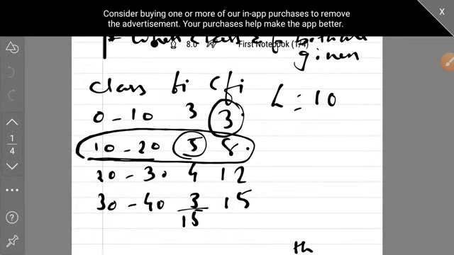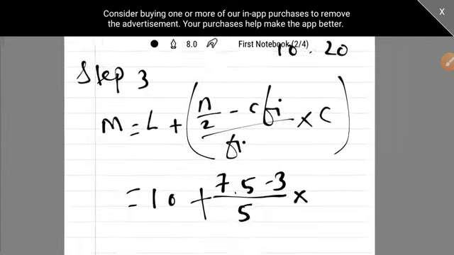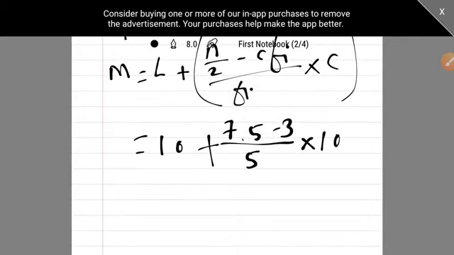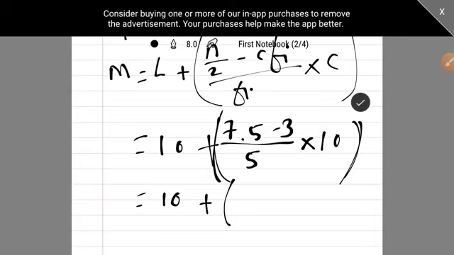They are asking about the gap. 10 to 20 means 20 minus 10 is the class length, so our class length is 10. Now it's 10 plus, see, I have done this bracket, so you have to solve that bracket first. So it's 10 plus (7.5 minus 3) that is 4.5 upon 5 into 10.